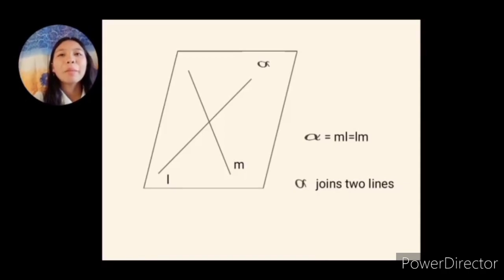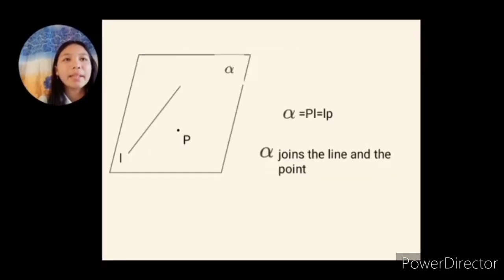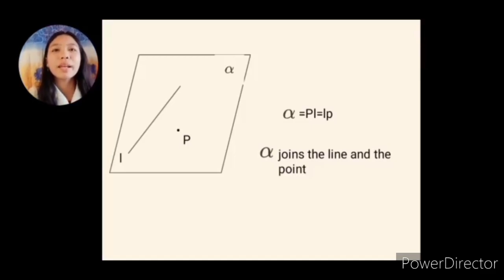Next is when plane alpha passes through a line and a point not incident on the line. Then the plane alpha joins the line and the point, and we denote it as alpha equals PL or LP.